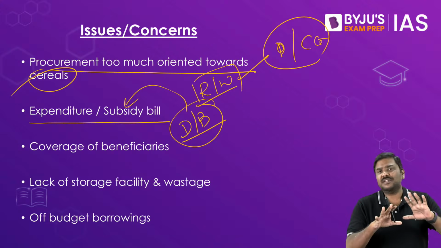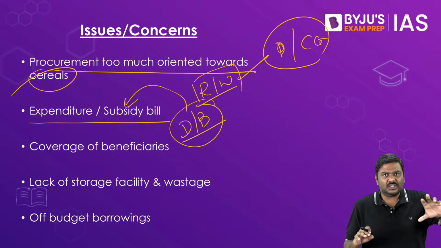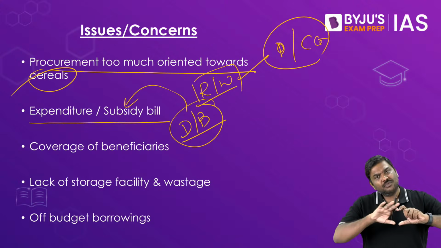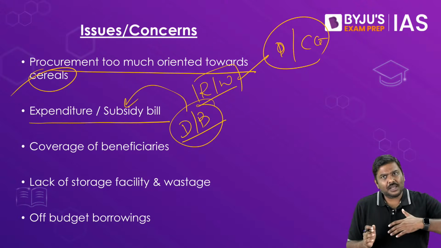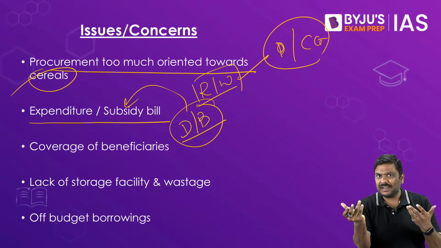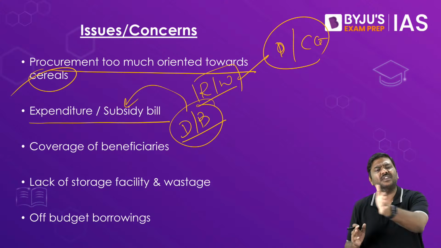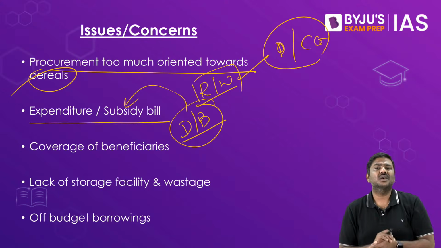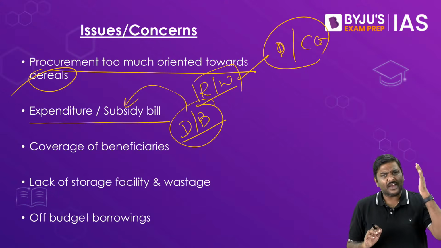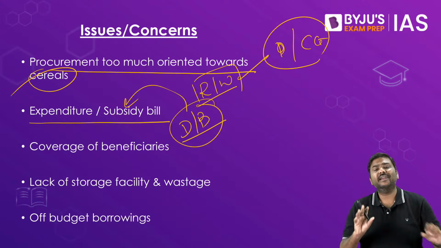The idea of food subsidy is very simple here. Government will procure the food grain, either store them or distribute them amongst the beneficiaries. But if they store them, they will not be able to get any money on this right now. And if they distribute them to the beneficiaries under various distribution programs, they will not be getting the price that they have actually paid. There are two technical terms here.